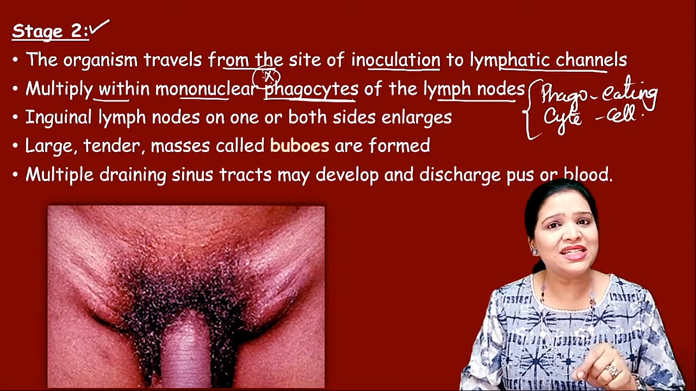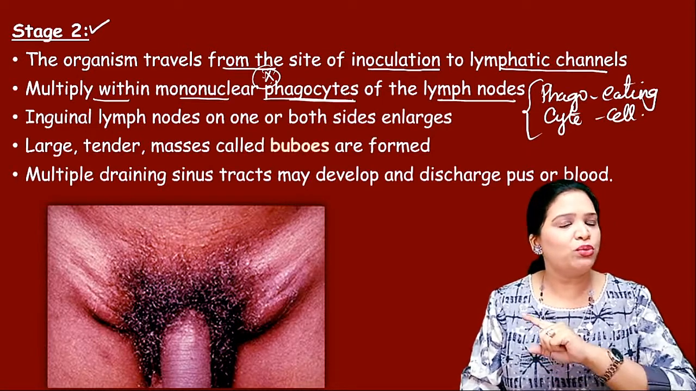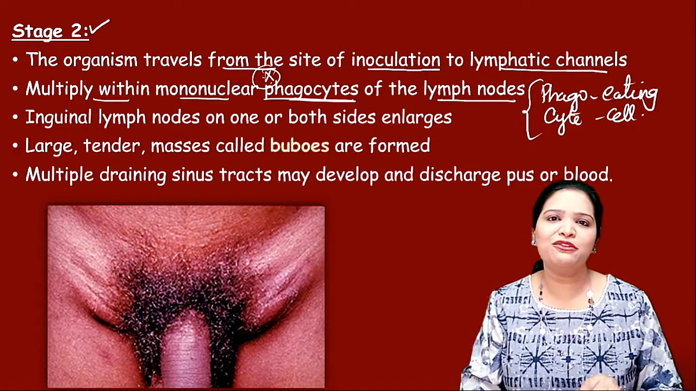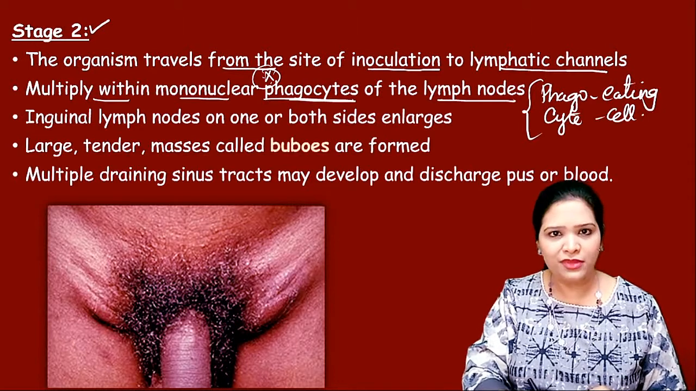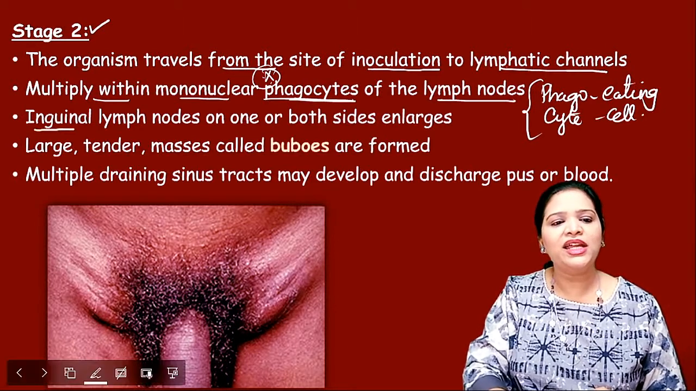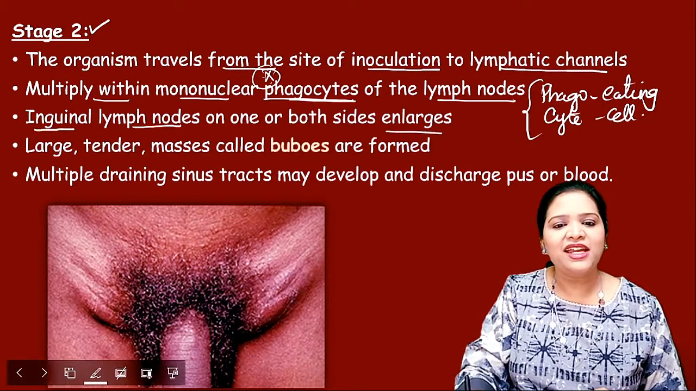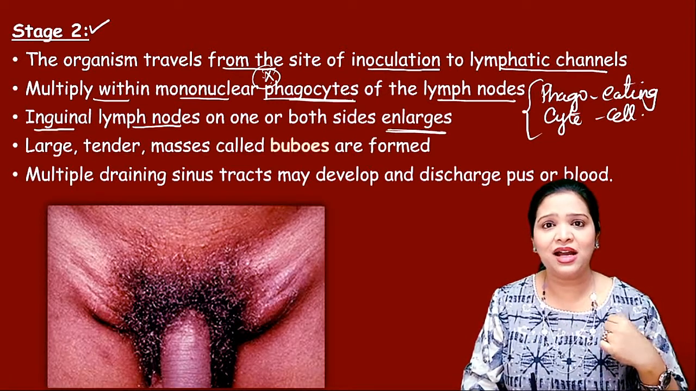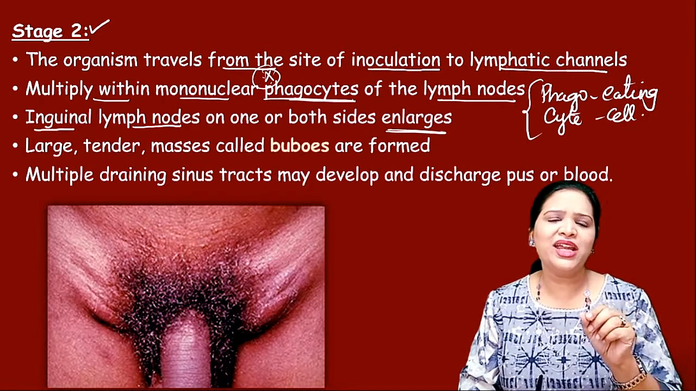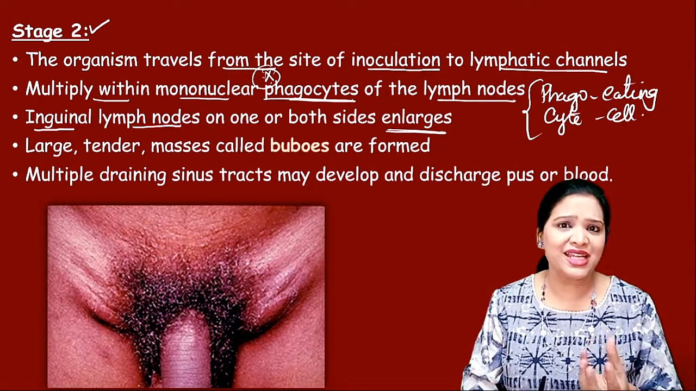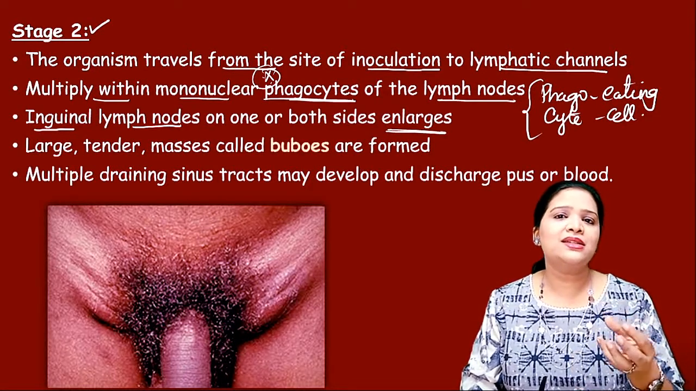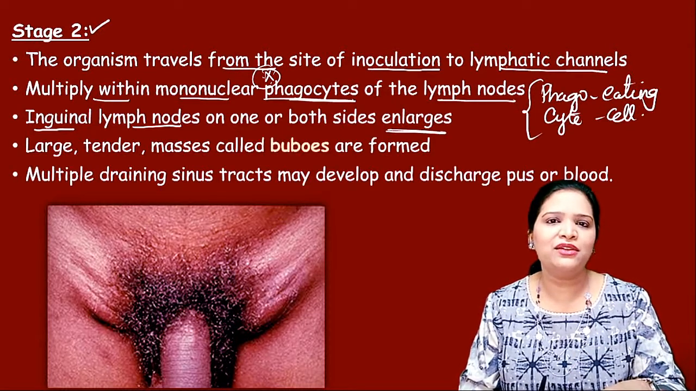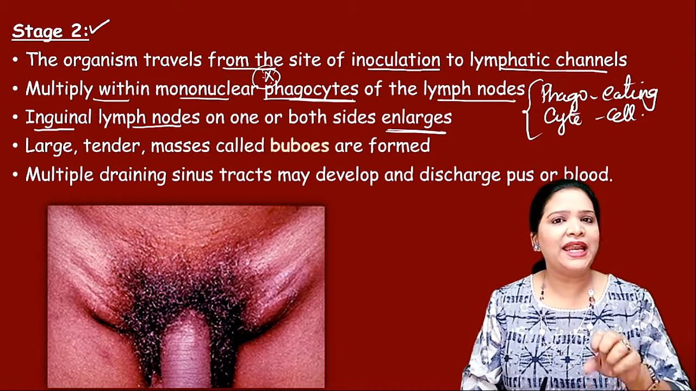Okay, so we know that this is an intracellular parasite, right? So it won't go anywhere in the body. It directly goes and attacks the phagocytic cell. It multiplies within the phagocytic cell. So what happens now? The inguinal lymph nodes get enlarged. We have lymph nodes in the neck region, in our axilla, in the groin region, right? Whenever any small infection is there, the lymph nodes get enlarged, because the WBCs in the lymph nodes are fighting against the incoming pathogen.